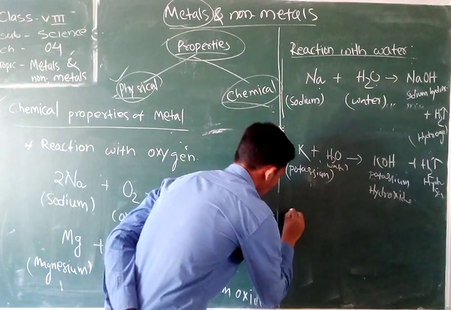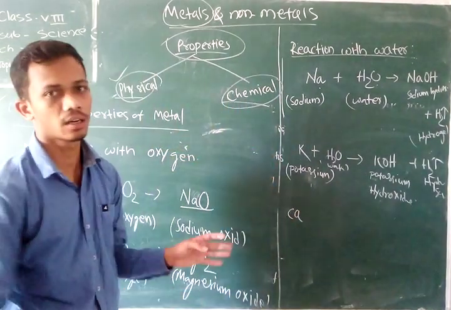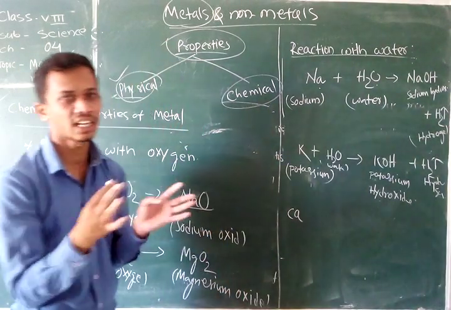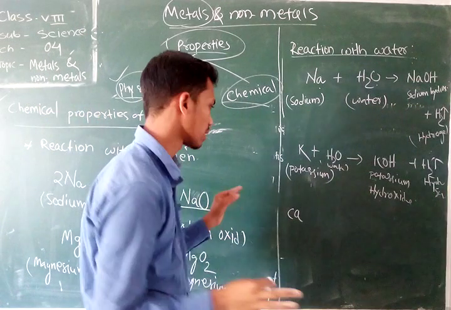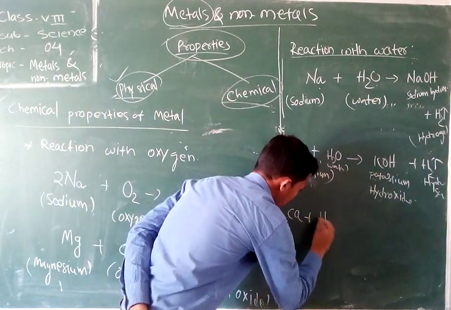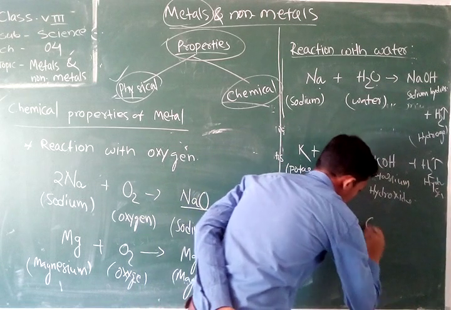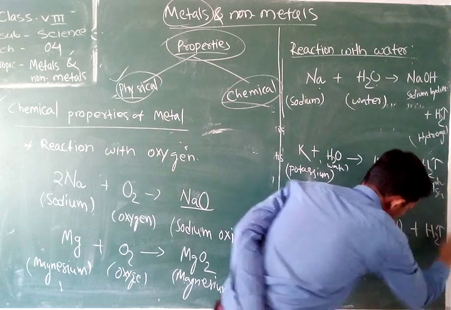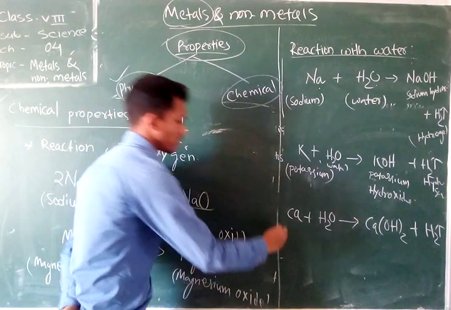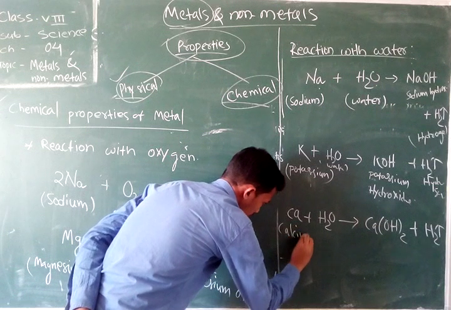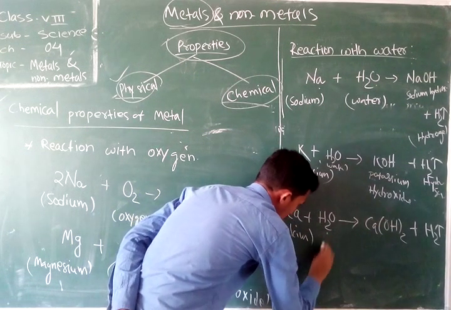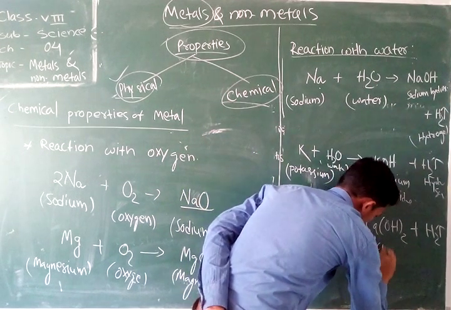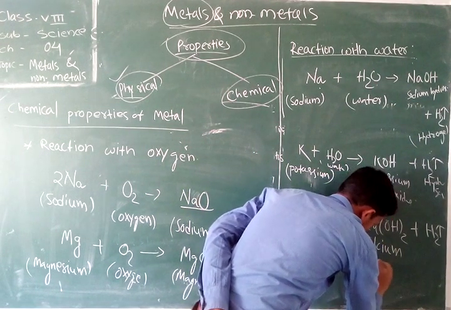Here, take the example of calcium. Calcium does not react easily with water, but sometimes it reacts, and the reaction is not violent, it proceeds very smoothly. Whenever calcium reacts with water, Ca plus H2O gives rise to Ca(OH)2 plus hydrogen. So here also, calcium reacts with water and forms calcium hydroxide.